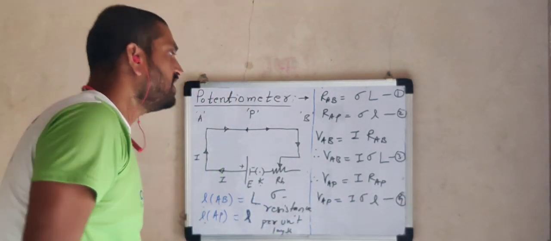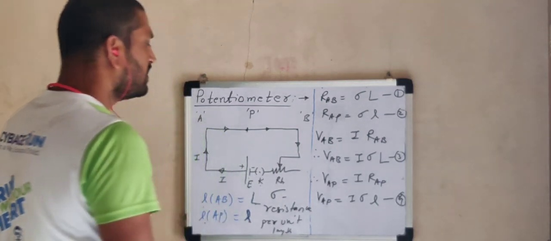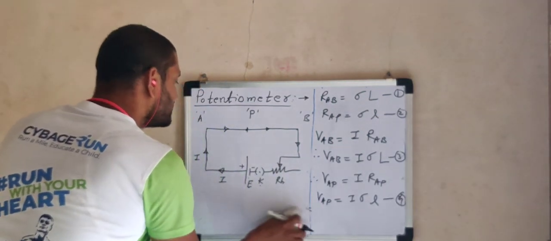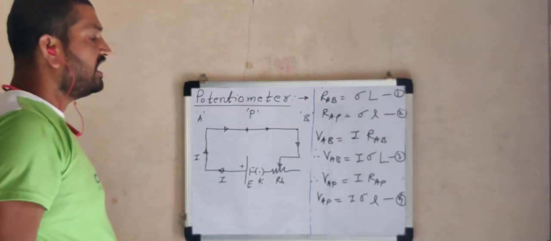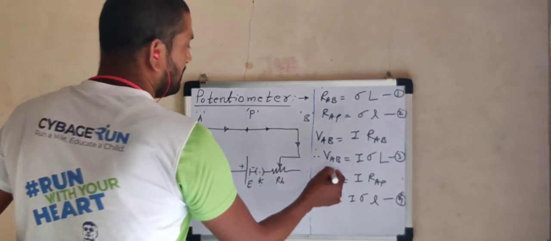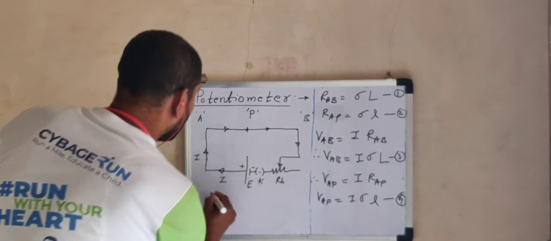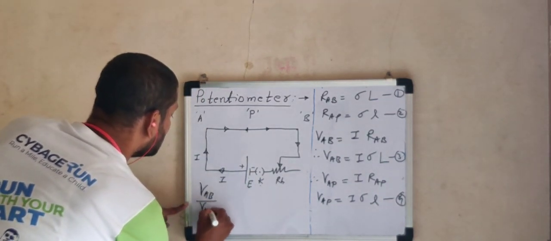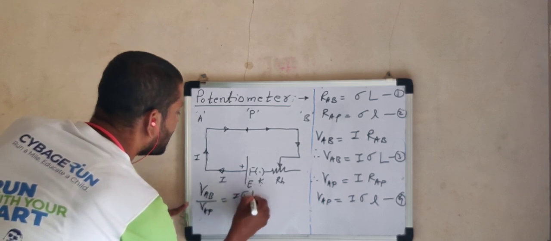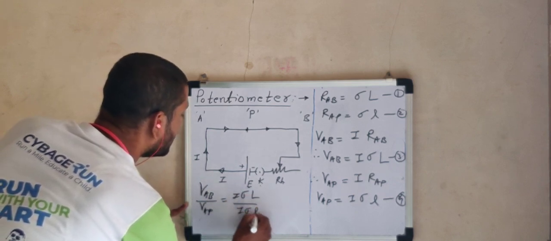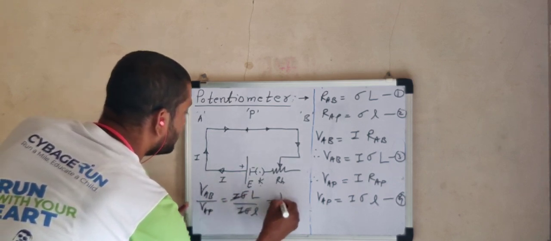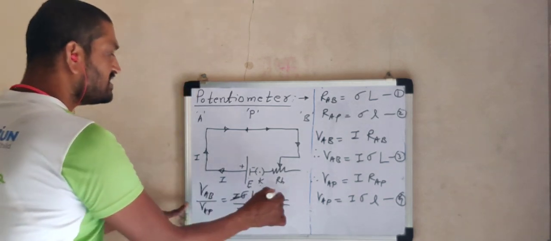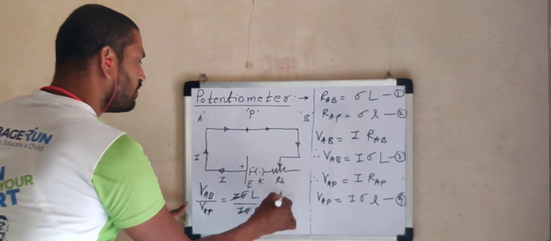Now from equations 3 and 4 we can verify that the potential difference between any 2 points on a wire is directly proportional to the length of wire between these 2 points. Now listen. If we divide equation 3 by 4, then VAB divided by VAP will be equal to I sigma capital L divided by I sigma small l. Here I sigma get cancelled, hence capital L upon small l. So VAB upon VAP is equal to L divided by small l.